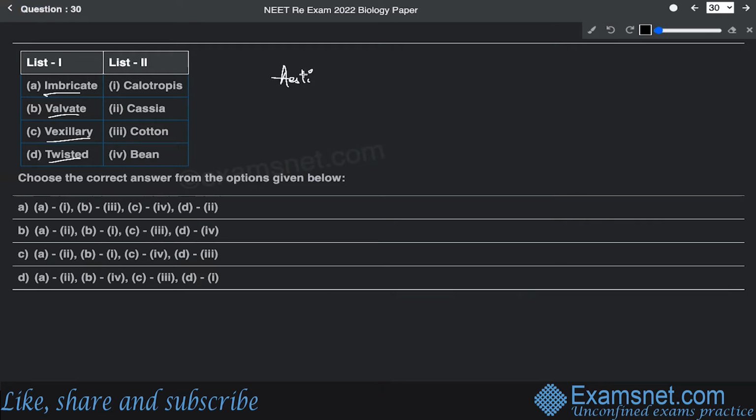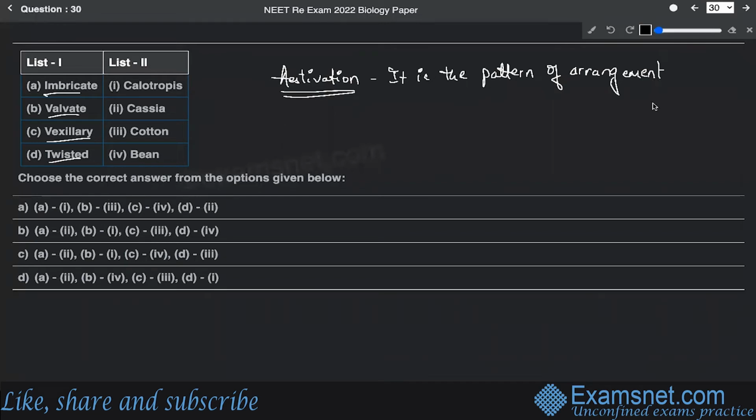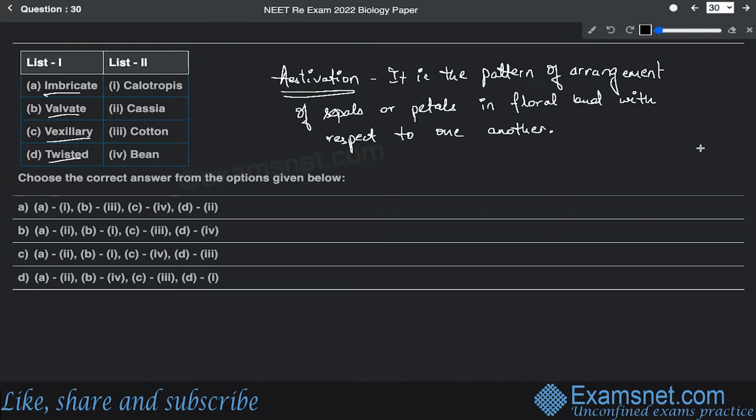So we can define estivation as the pattern of arrangement of sepals or petals in a floral bud with respect to one another. All right. So that is the case.